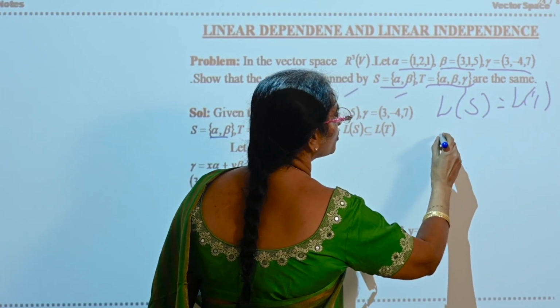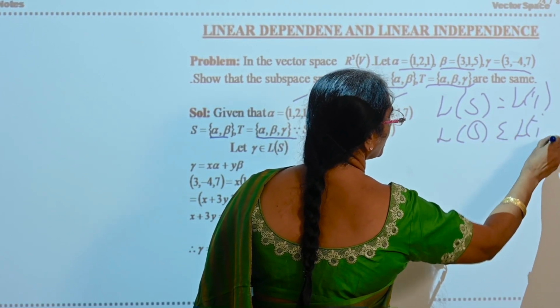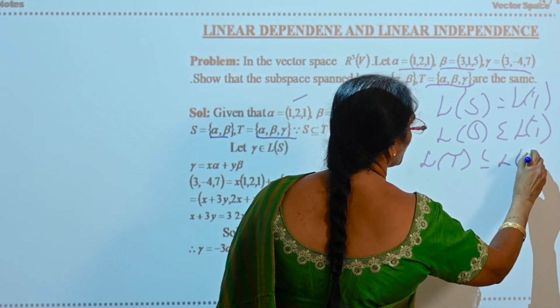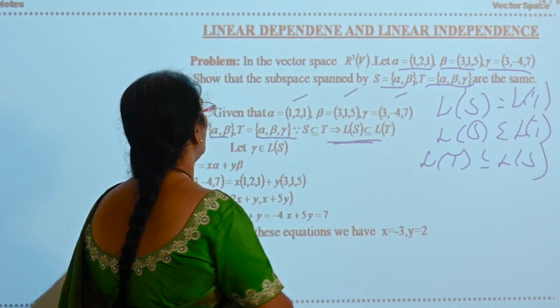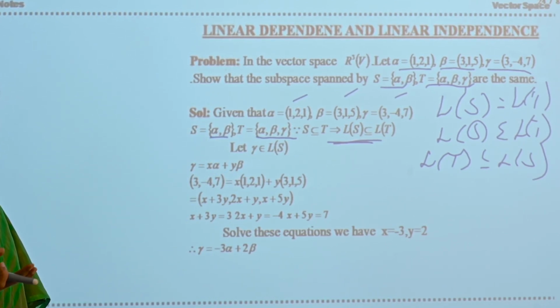For that, what do you have to prove? L of S is a subset of L of T and L of T is also a subset of L of S. Now the first condition you are proving here. See, by observation S is a subset of T. Since S is a subset of T, by known theorem L of S is a subset of L of T. Now you are going to prove the other one.